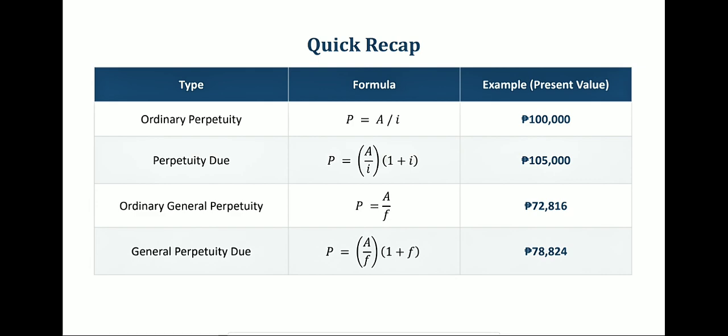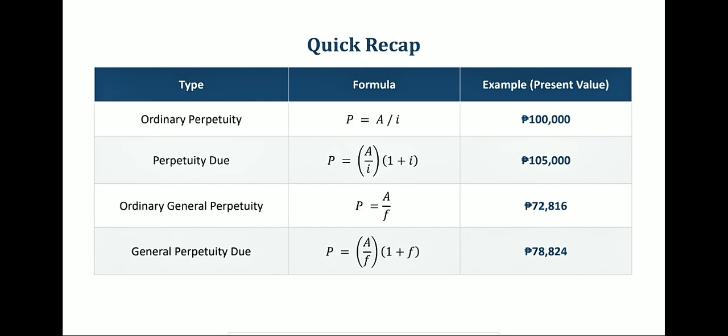So let's recap all four types. Ordinary perpetuity: payments at the end of each period, matching intervals. P is equal to A over i. Next, perpetuity due: payments at the start of each period, matching intervals. P is equal to A over i times the quantity of 1 plus i.